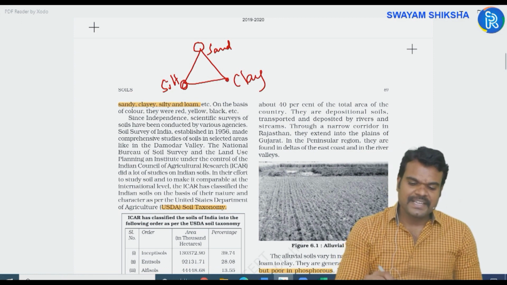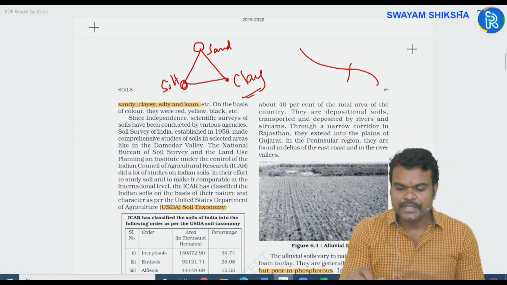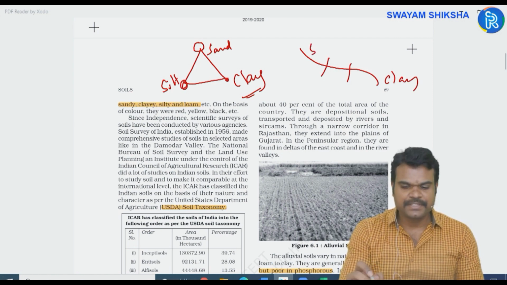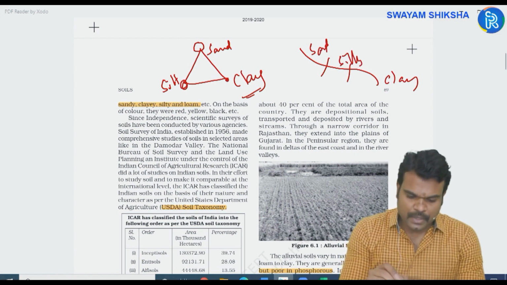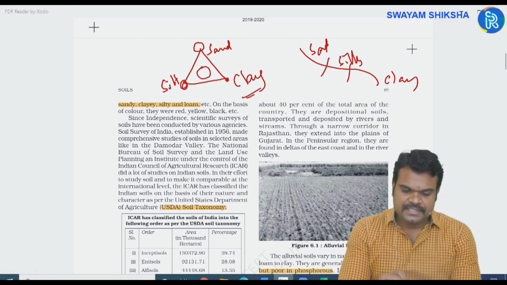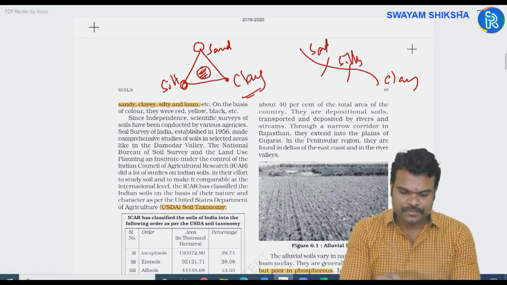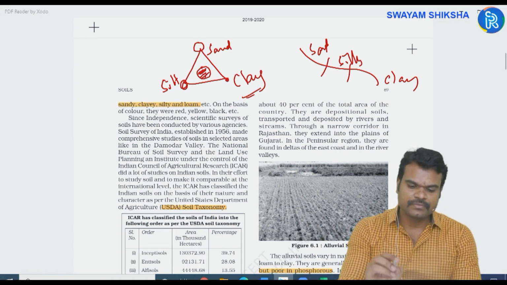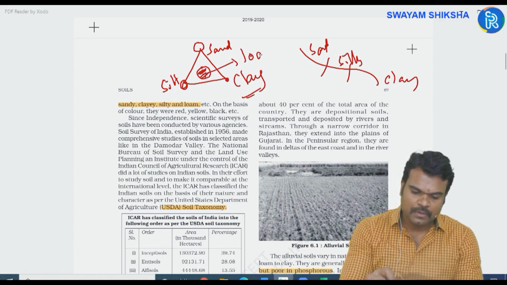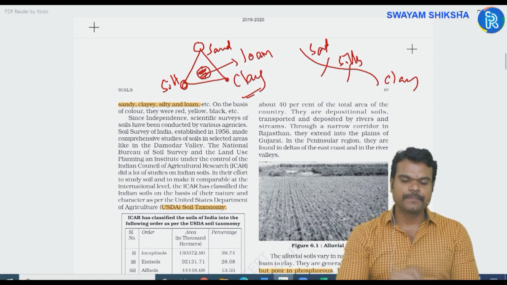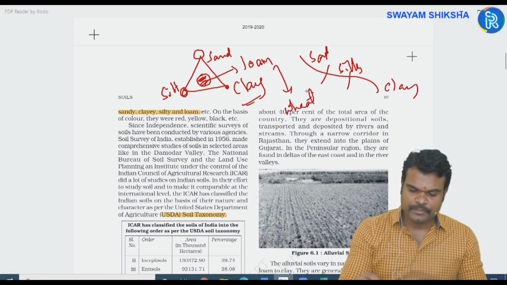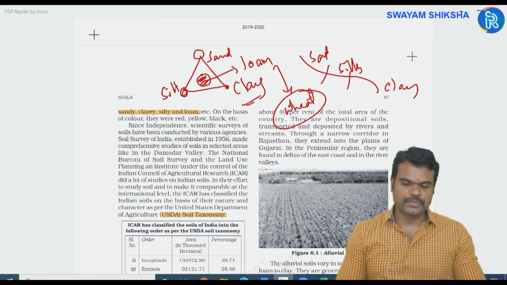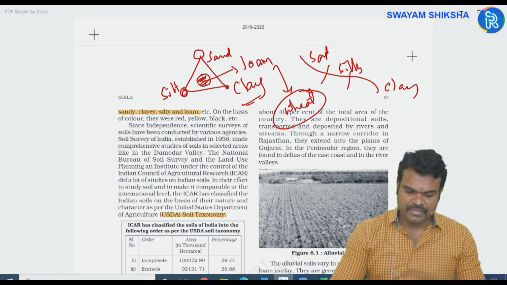Okay, so the clay soils are generally found in the lower course of the river, and in the upper course of the river you can find sandy soils, and in the middle course you can find silty soils. Okay, now if you find sandy, silty and clayey soils in equal proportion, then you can call them loam soils or loamy soils. Okay, these loam soils are highly suitable or favorable for wheat cultivation. Very important previous question. Just try to remember this map.